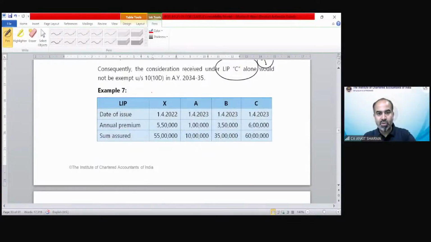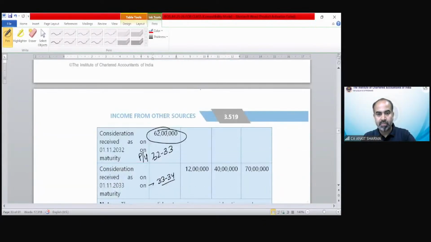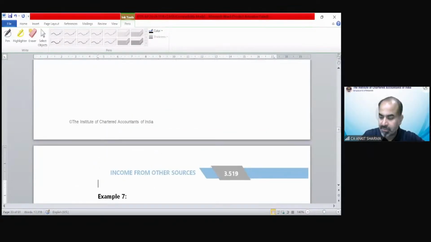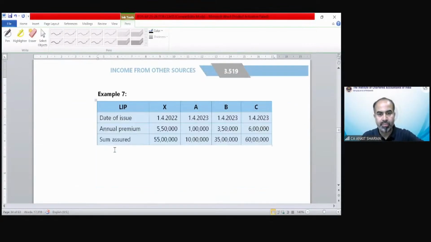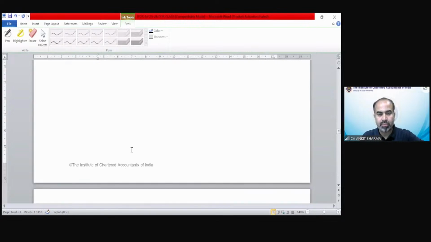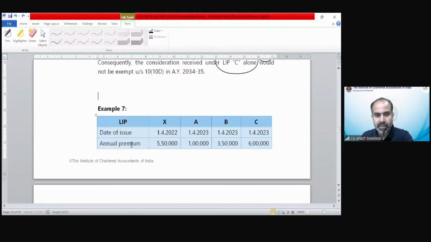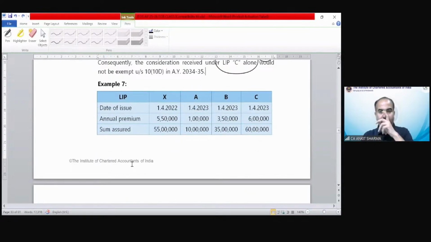Example 7, students, solve. We move on to the same page. Okay, read this question. We have 4 policies.